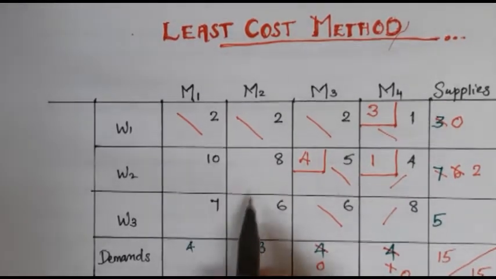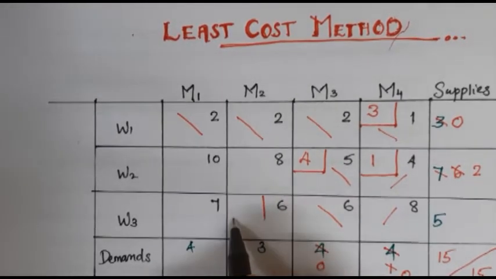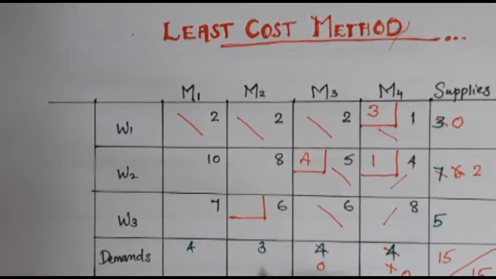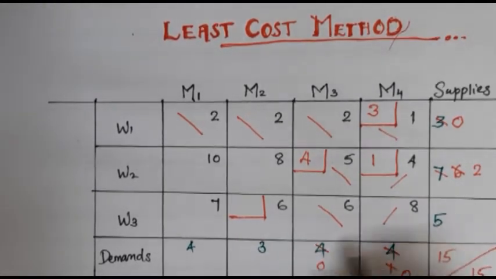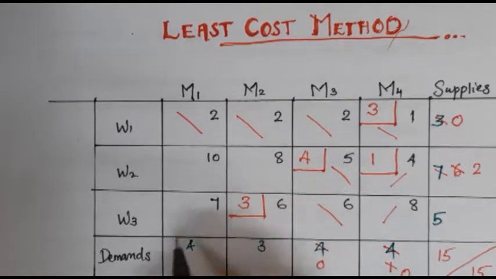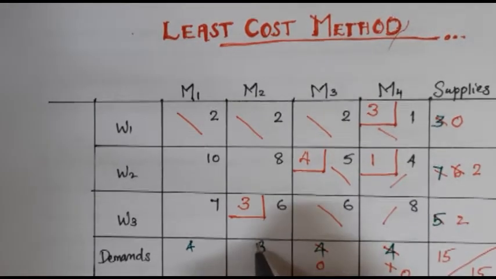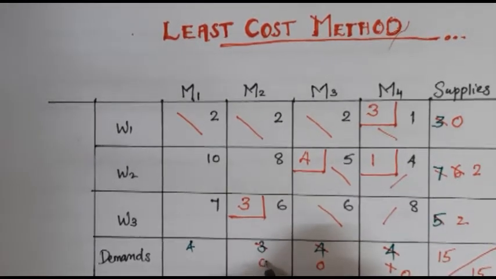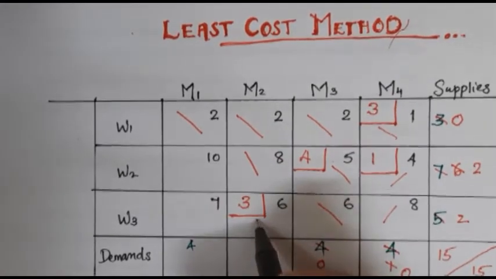Again 4 cells are remaining. Here 6 is the least cost cell, so we can select 6. Then check for demand and supply. Here the demand is 3 and the supply is 5. So we can take the minimum of these two. Which one is the minimum? 3 is the minimum. So we can write here, allocate 3, and we can subtract 3 from 5. We will get 2, and subtract 3 from 3. We will get 0. Then we can eliminate this entire column.